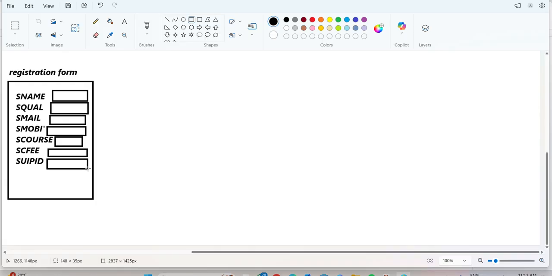Next, after filling in all the details, the user wants to click on the submit button. So I am creating one submit button. Take special care here, very very important.